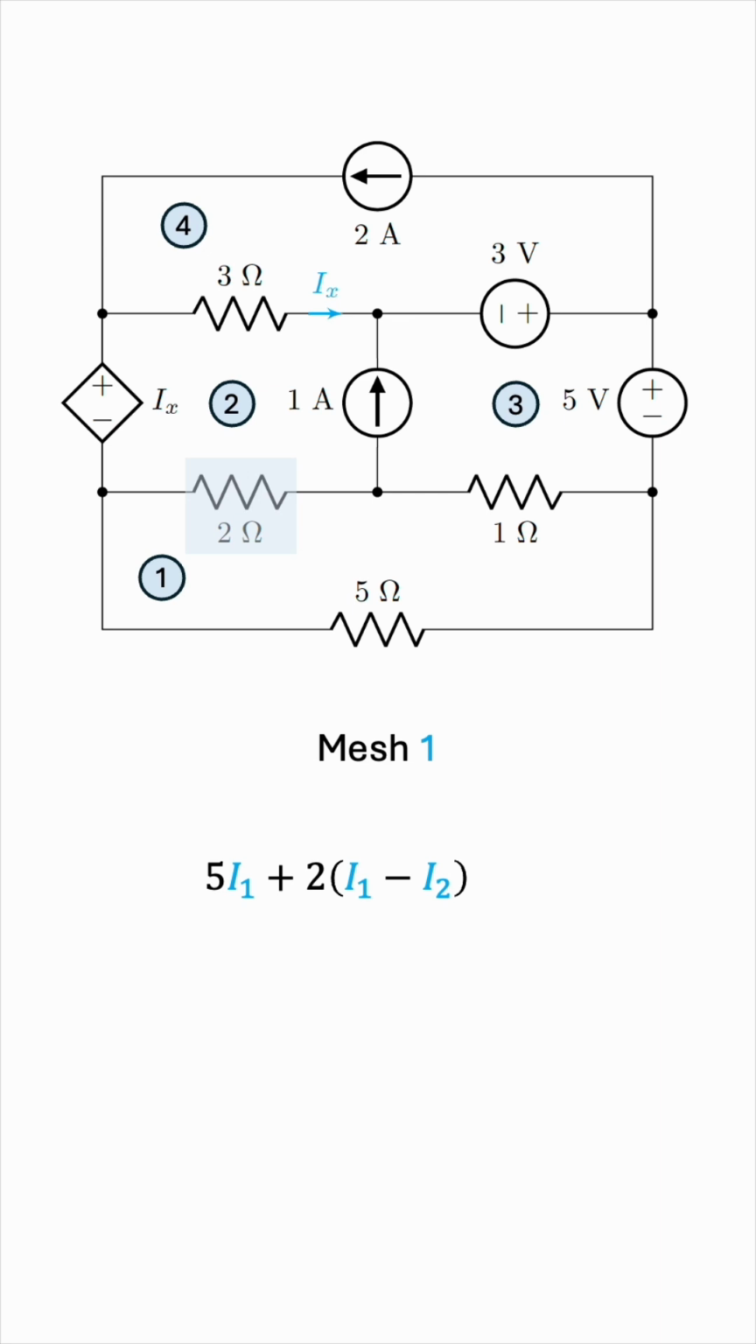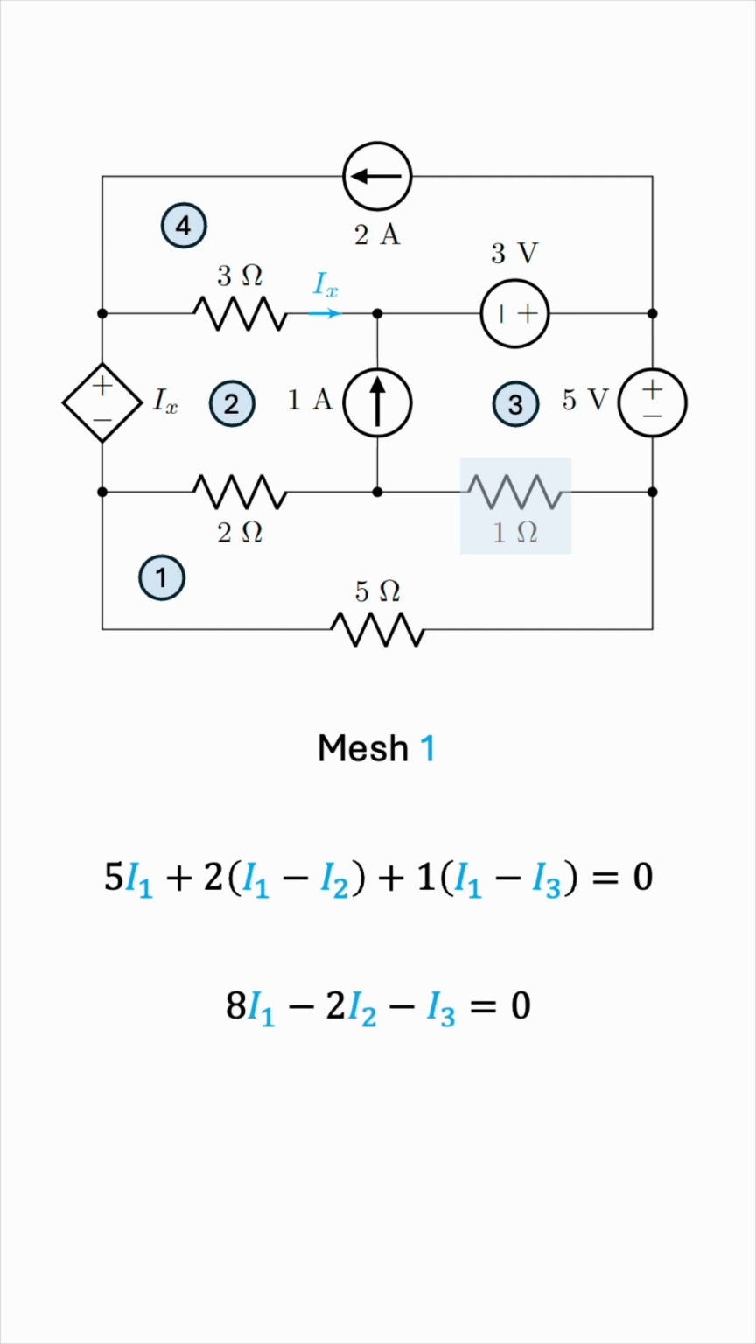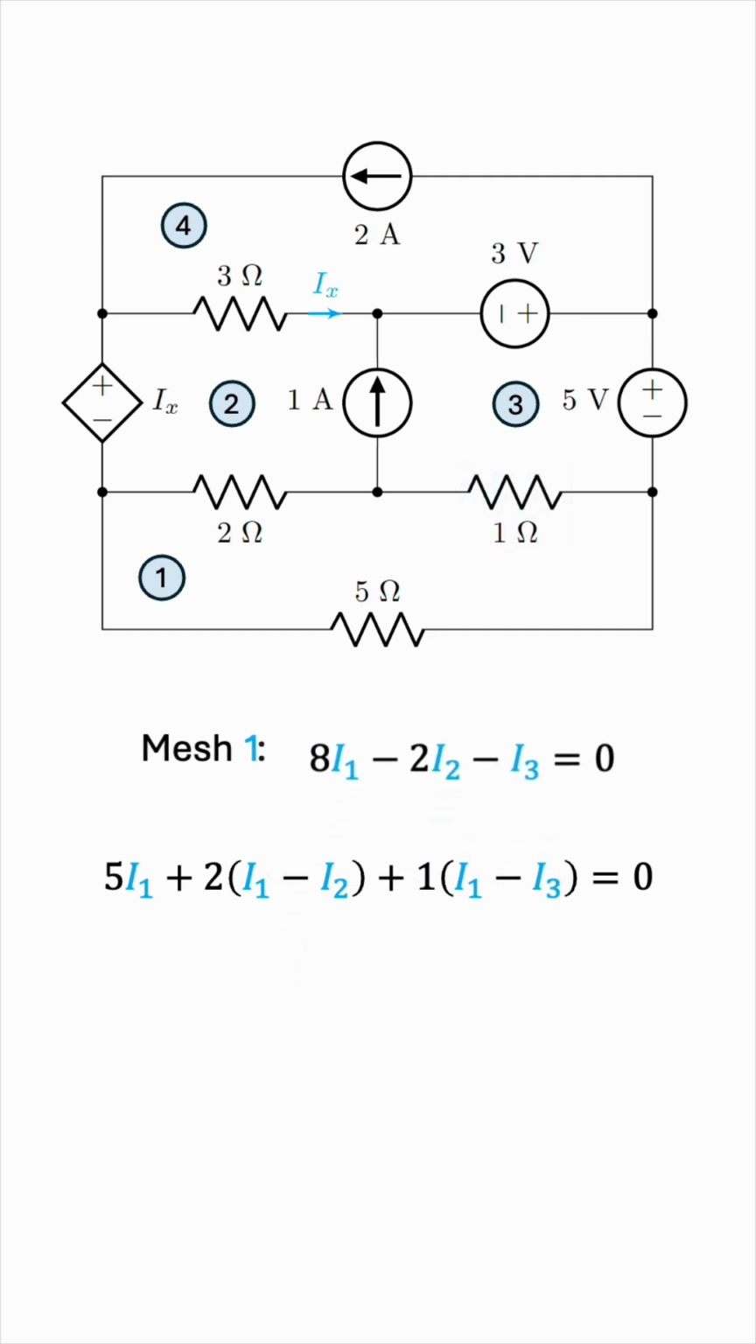So we have 2 times I1 minus I2. Similarly, for this resistor over there, we'll have 1 times I1 minus I3. We're done, so this must be equal to 0 by KVL. Let's expand, add like terms, and this gives us the equation for mesh 1. Good.